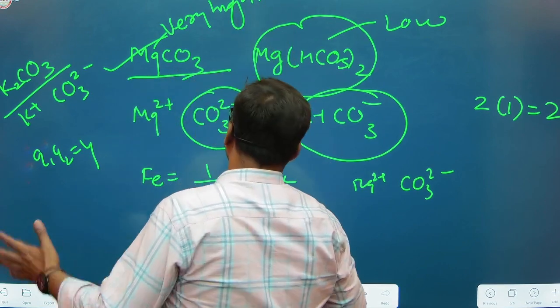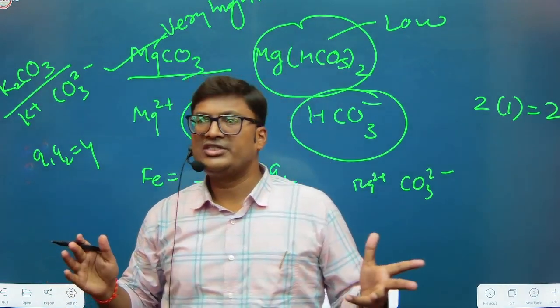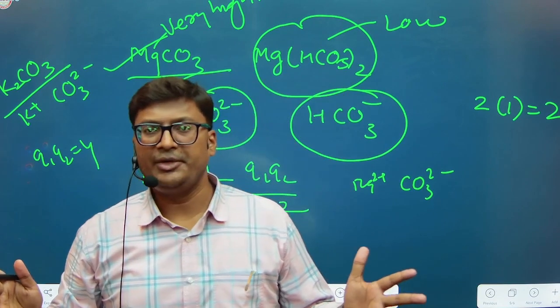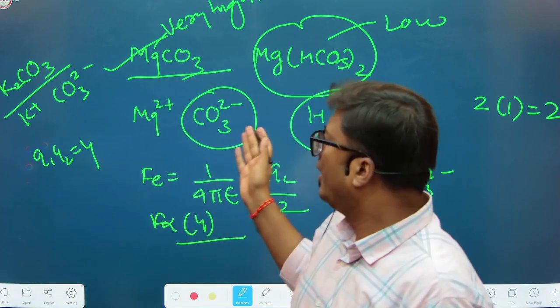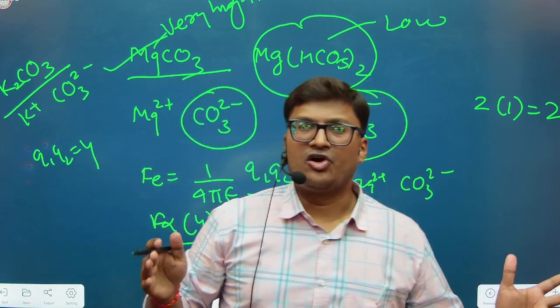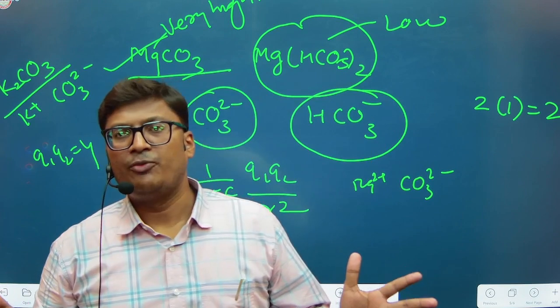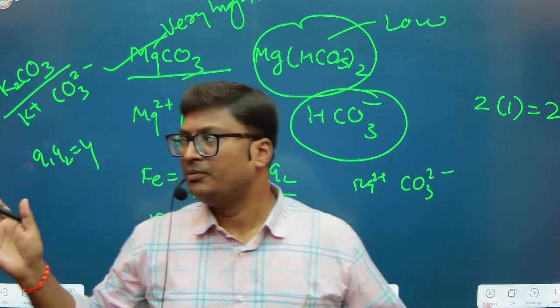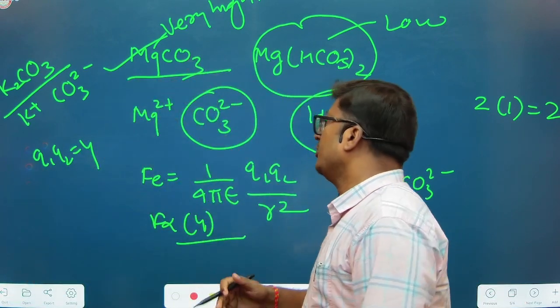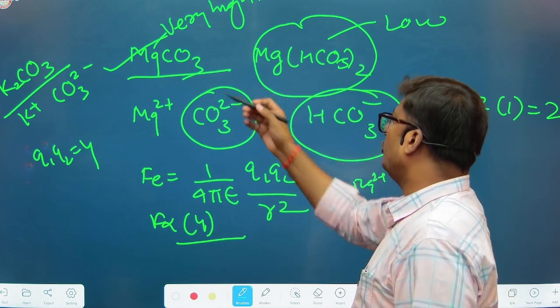Because of this high electrostatic force of interaction, these two ions hold together very strongly, and the dielectric constant or polarity of the water is not able to break this particular bond. So they are insoluble in water.